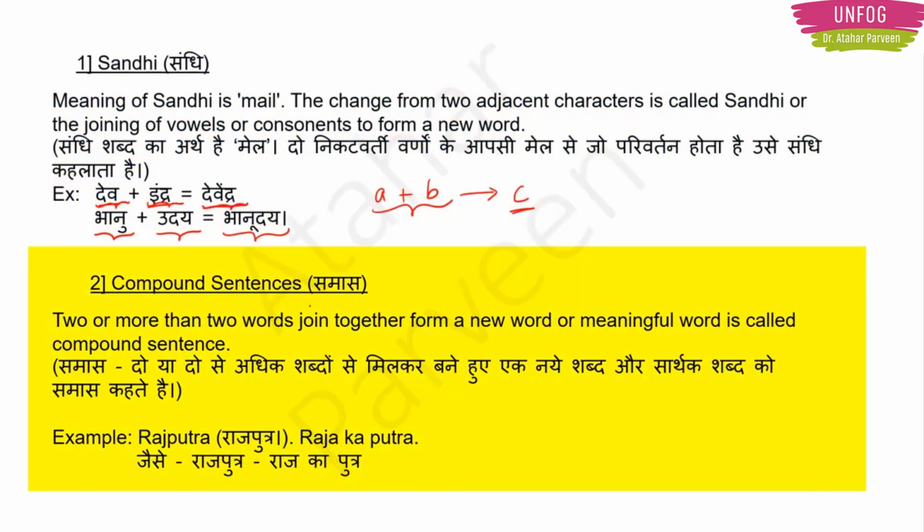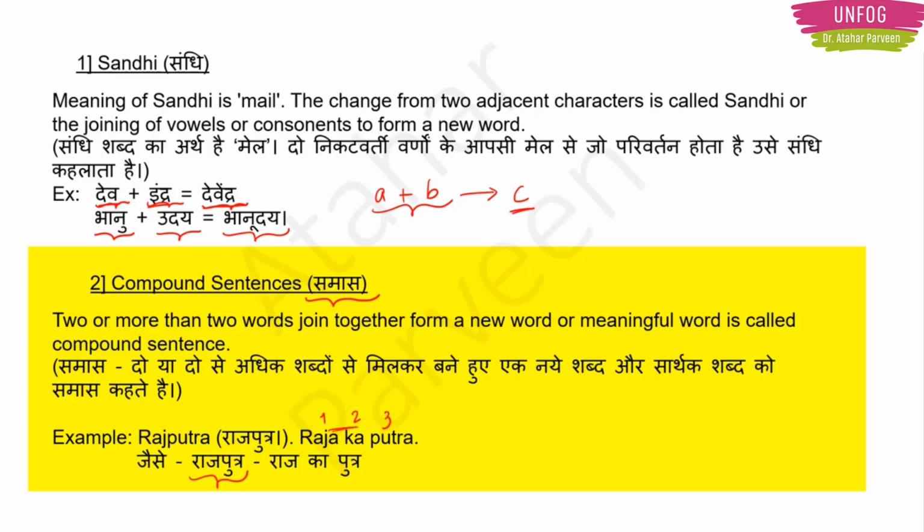Then the next topic we had in our syllabus was Samas. You must have also heard this in English as compound words. In Sandhi we were only taking two words to join and give one single word, right? But in Samas, we take three or more words to give one single word. For example, I have given here Raja ka Putra, and we are saying it as Rajputra. See, Raja ka Putra is 1, 2, 3 words, right?